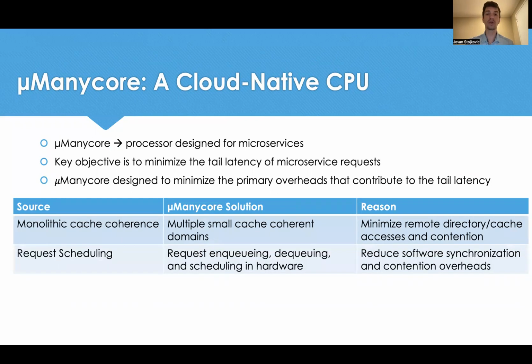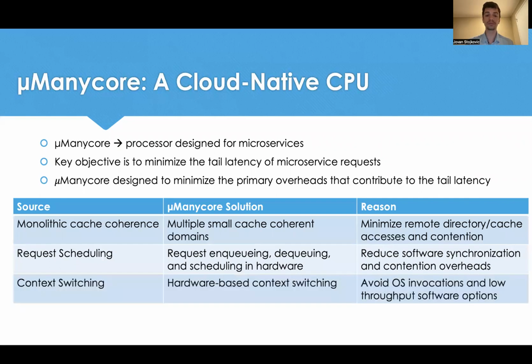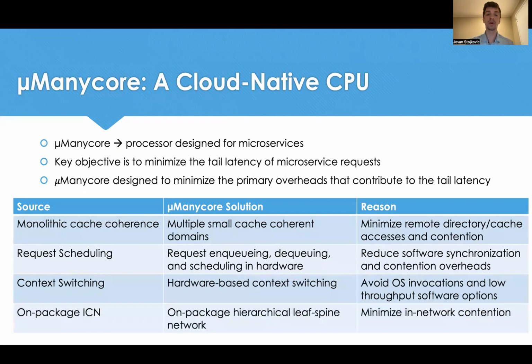Second, in mManycore, requests are enqueued, dequeued, and scheduled all in hardware. In this way, we reduce the software synchronization and contention overheads. Third, mManycore proposes a purely hardware-based context switching scheme to avoid the OS invocations and low-throughput software options. Finally, in mManycore, we propose a low-latency and high-bandwidth on-package hierarchical leaf-spine interconnection network to minimize the in-network contention.